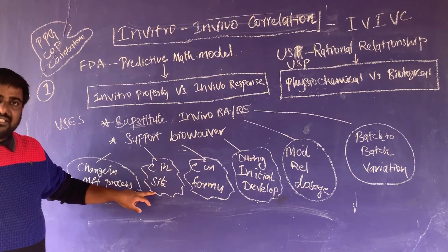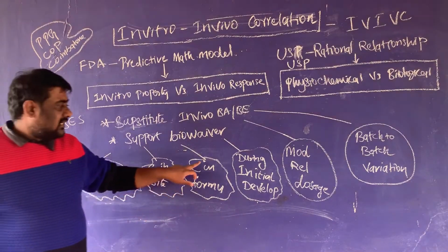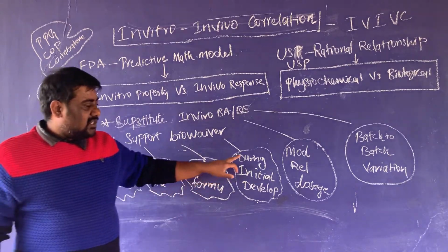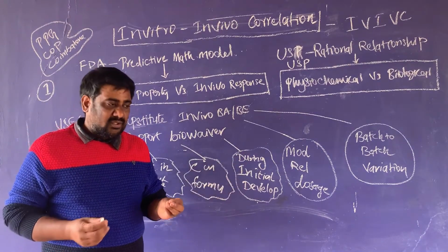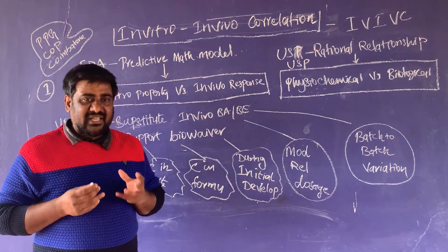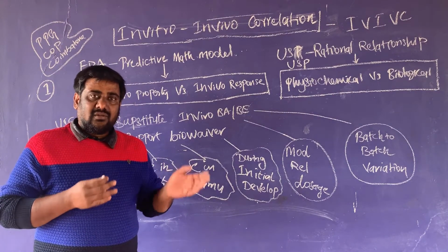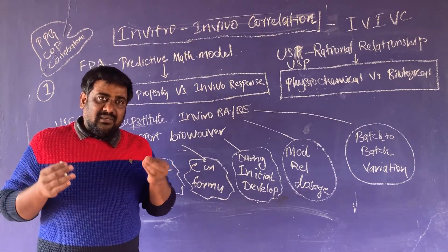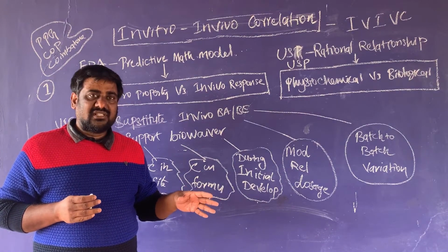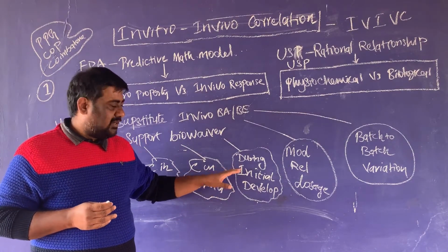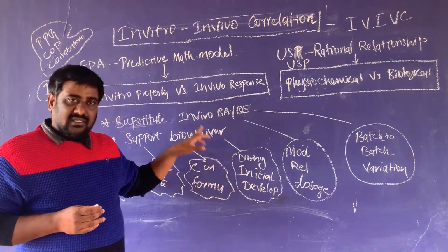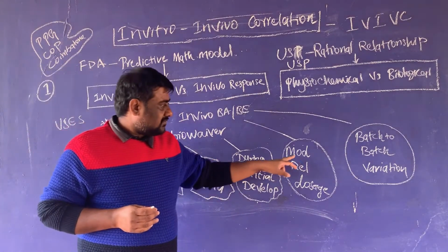Second, changes in the site of manufacturing or changes in the formulation formula or procedure during the initial stage of development. So the formulation has just started. Initially we want to know the basic idea whether this can proceed further. So in the early stages, by just doing an in vitro dissolution study, we can come to know this will work out, so we will proceed further. So in the initial development of formulation, this IVIVC is recommended.